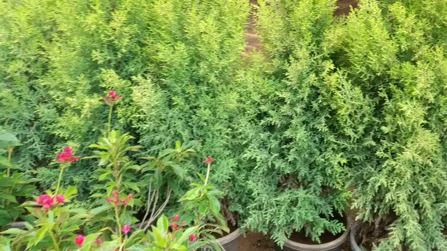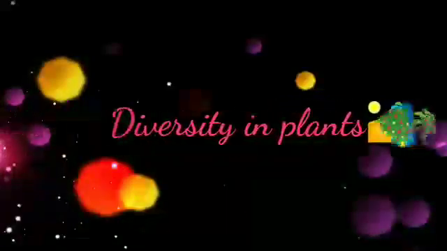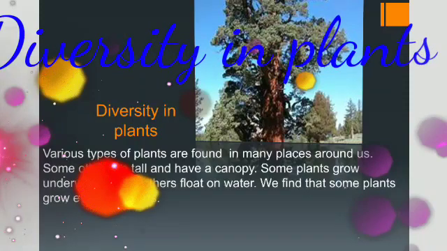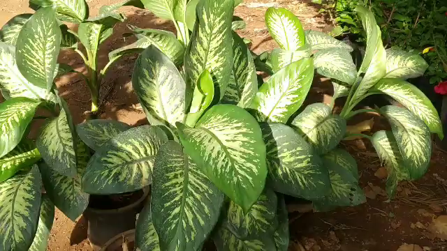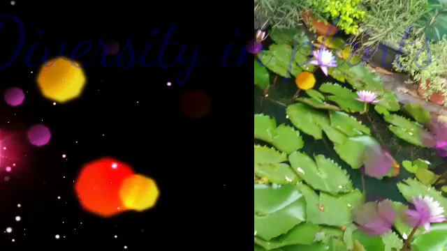Let us move towards our first point, diversity in plants. Students, various types of plants are found in many places around us. Some plants like grass are short while others are tall and have a canopy. Some plants grow underwater while some others float on water. We find that some plants grow even in deserts. Moreover, we find that there is a lot of variety in the same type of plant. Let us see then what are the types of plants.